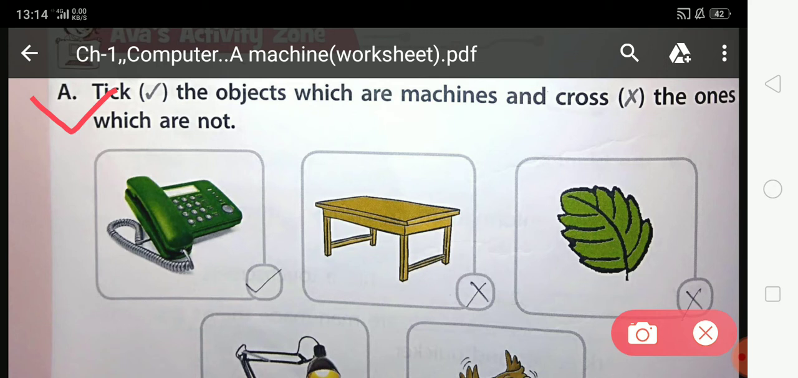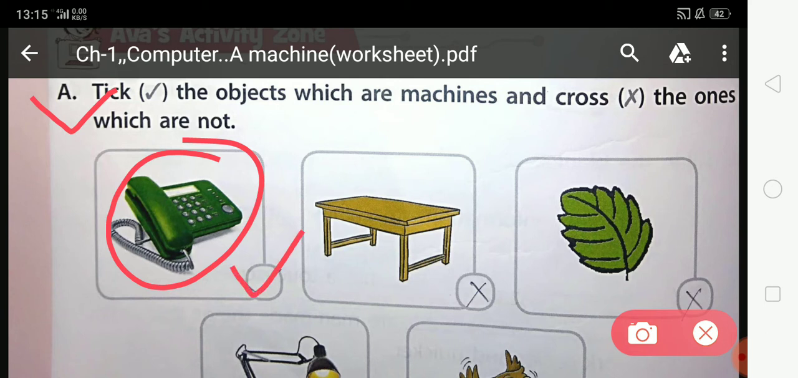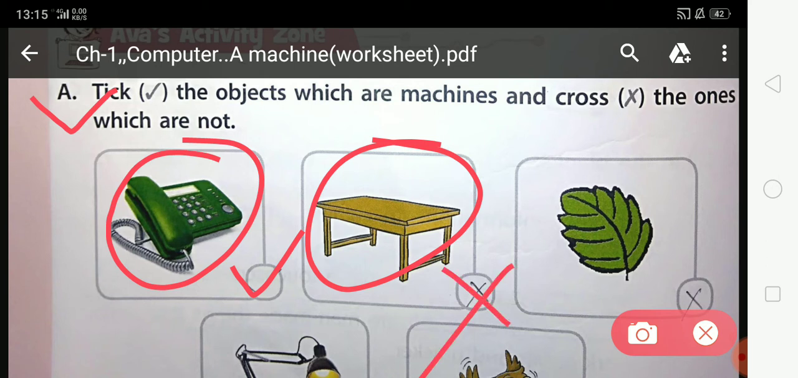First of all, what is this? This is the picture of a telephone. Is this telephone a machine? Yes, a telephone is a machine because it is made by man. So you have to tick at this given box. And what is this? This is the picture of a table. Is this table a machine? No, a table is not a machine. So you have to cross at this given box.